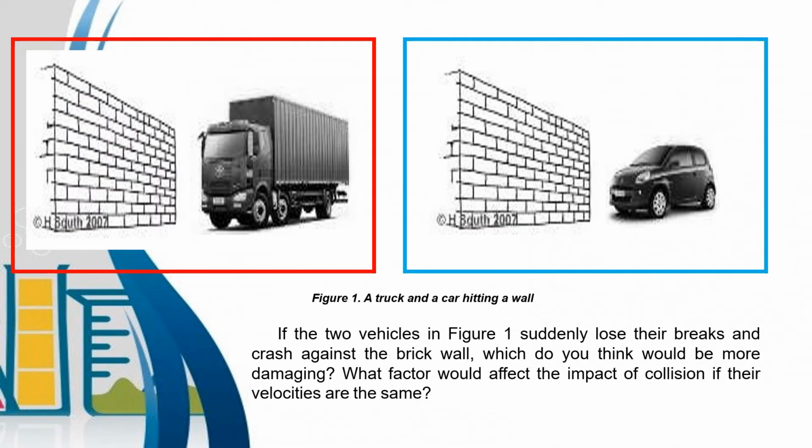Figure 1. A truck and a car hitting a wall. If the two vehicles in Figure 1 suddenly lose their brakes and crash against the brick wall, which do you think would be more damaging? Is it the car or the truck? What factor would affect the impact of collision if their velocities are the same?